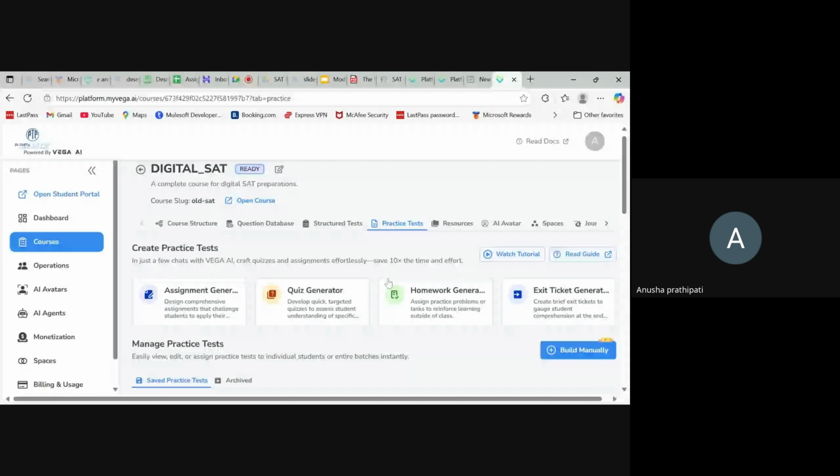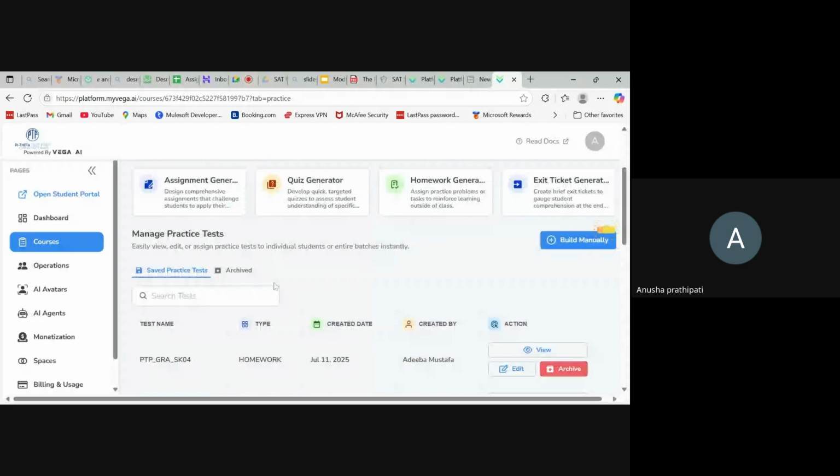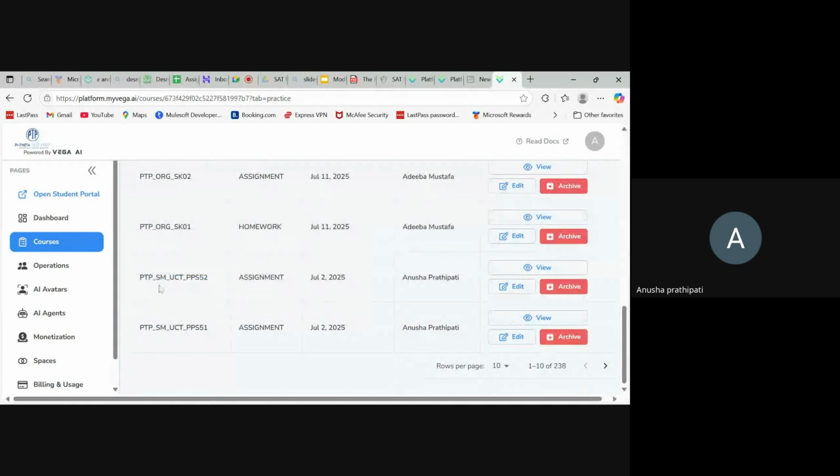I'll show you that some practice sheets are not showing in the deployed course. Okay. Yeah, please share the screen. Yes, I'm just sharing. So this is ready, right? Here I have a practice sheet which is PTM, PTP, SM, USPT. This one is the older course. We migrated to the newer course, right? Yes, but I created it on July 2nd. I'm unable to see it in the deployed course.